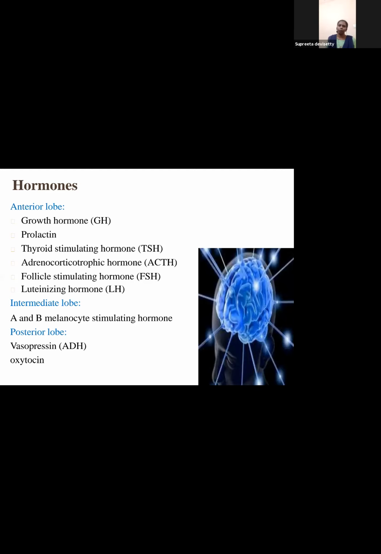Next, the posterior lobe: vasopressin, ADH, has its impact on the kidney, and oxytocin has its impact on the uterus and also on the mammary gland. To be clear, the anterior lobe has 6 hormones, the posterior lobe has 2 hormones, and the intermediate lobe is the smallest. How do you remember this? Anterior pituitary is bigger, so 6 hormones are released. Posterior pituitary is smaller, 2 hormones. Intermediate, the smallest, releases 1 hormone.